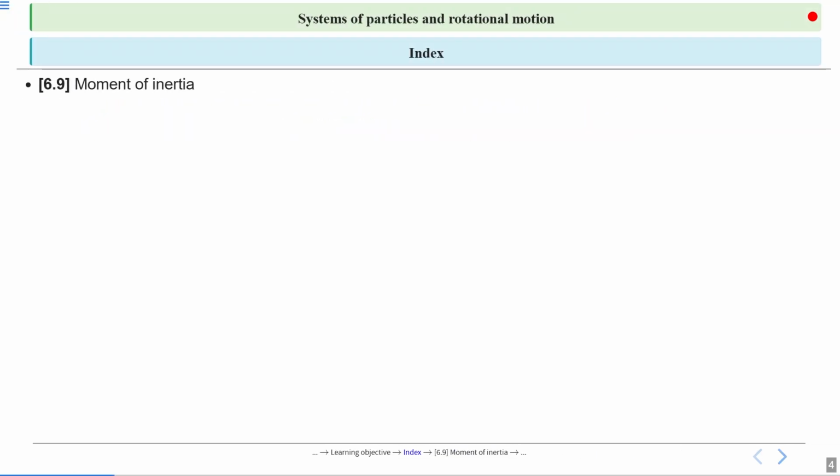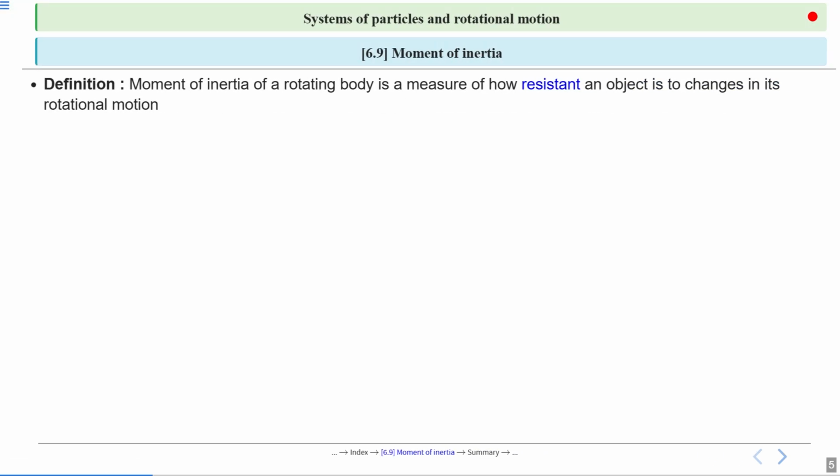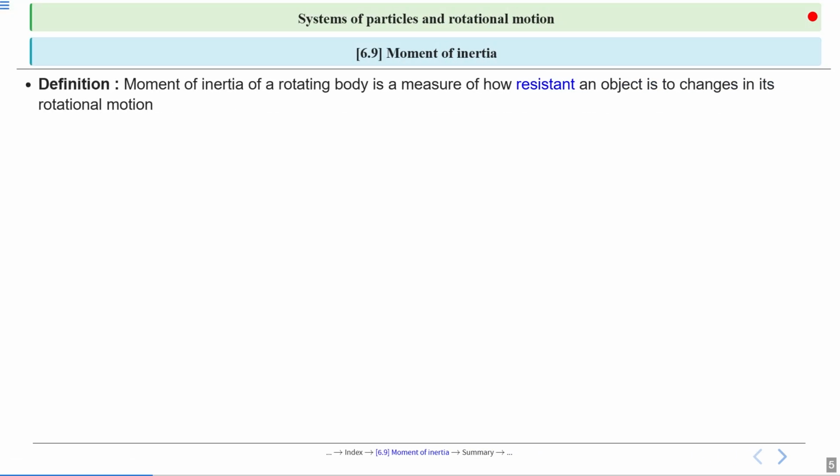So, in today's lecture, we will cover 6.9 moment of inertia. In the last lecture, we studied about the center of mass and center of gravity. But in today's lecture, we will learn about moment of inertia. So, today's class, we will start with a question. Let's start with a simple question.